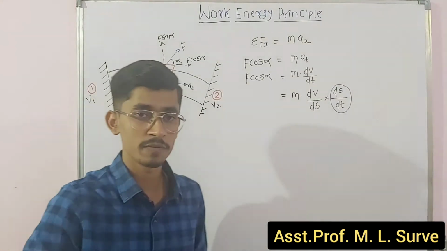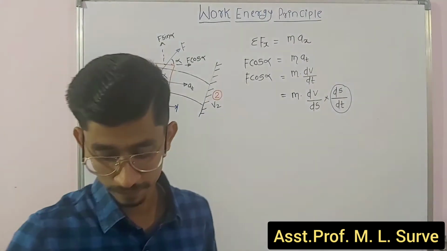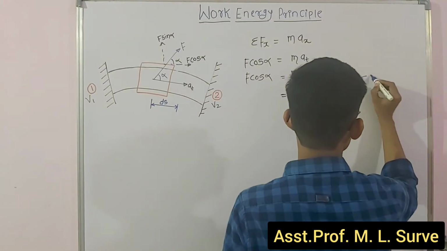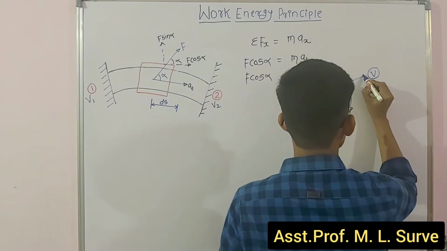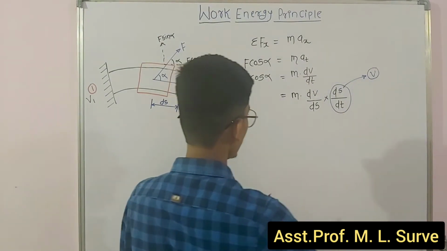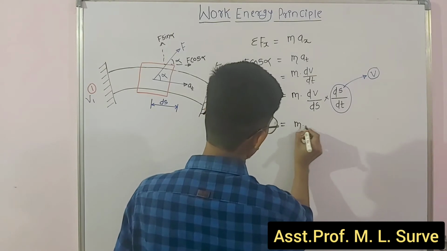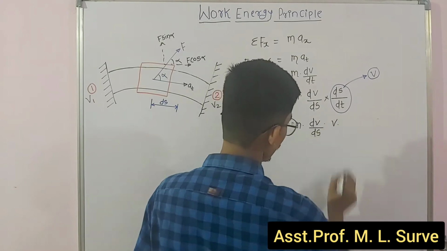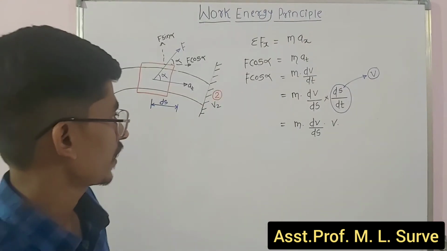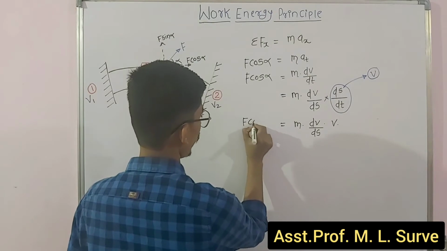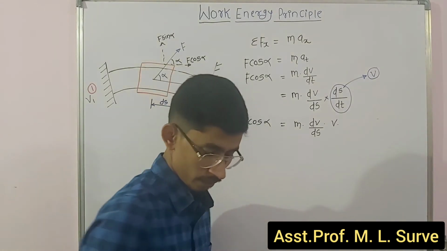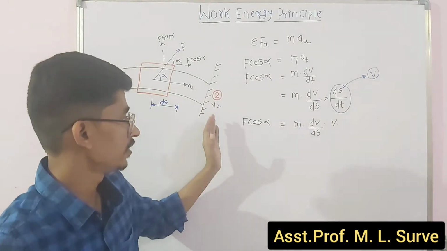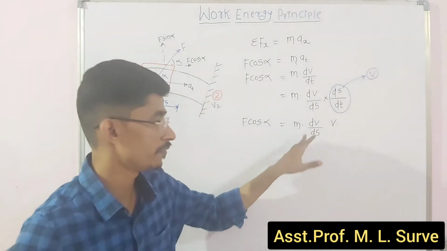Change in displacement per unit change in time. What is that? That is nothing but my velocity. Can I say this term is my velocity? Definitely, this is your velocity. So can we write here m, dv by ds into this velocity? Yes, we can write this definitely, and you will get F cos alpha as it is. So from position 1 to 2, from Newton's second law, F cos alpha is equal to m v dv by ds.